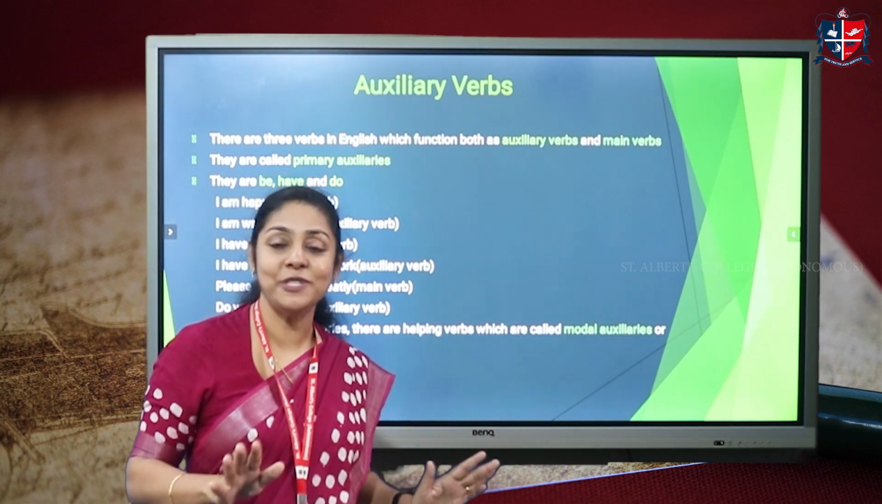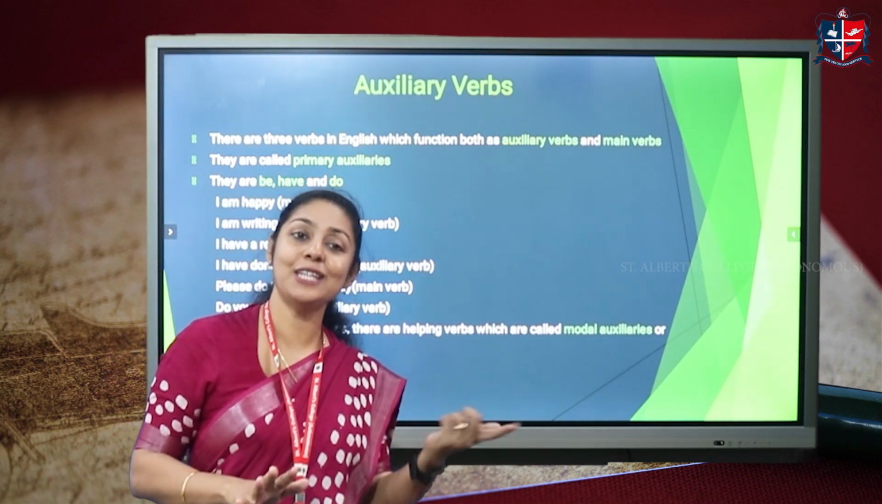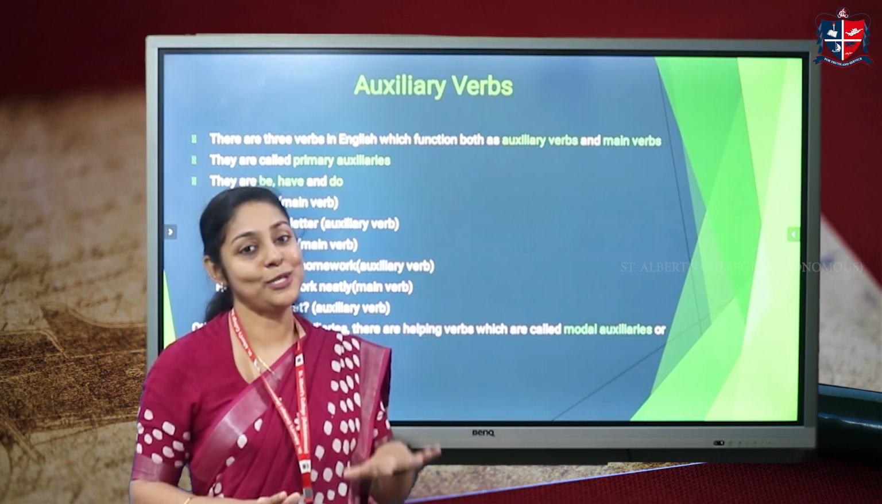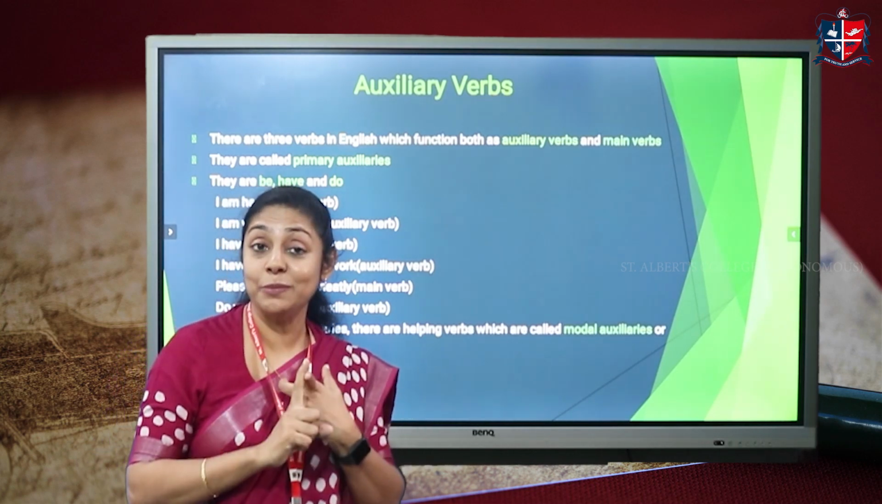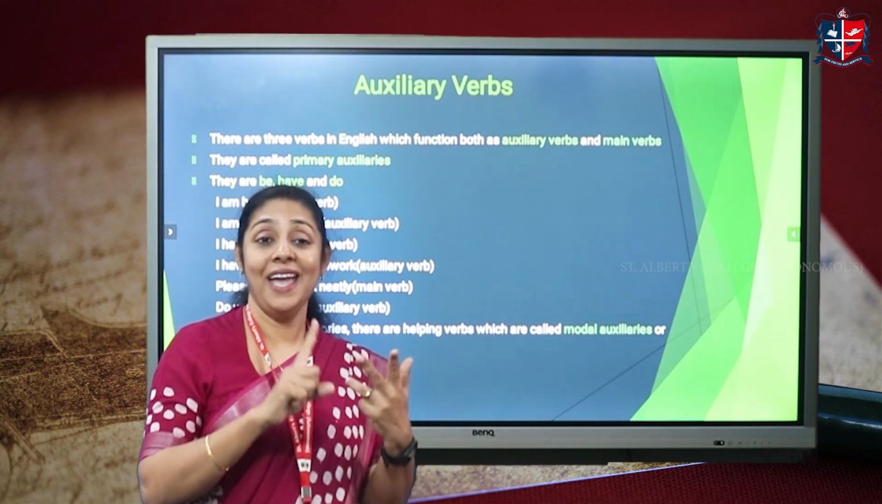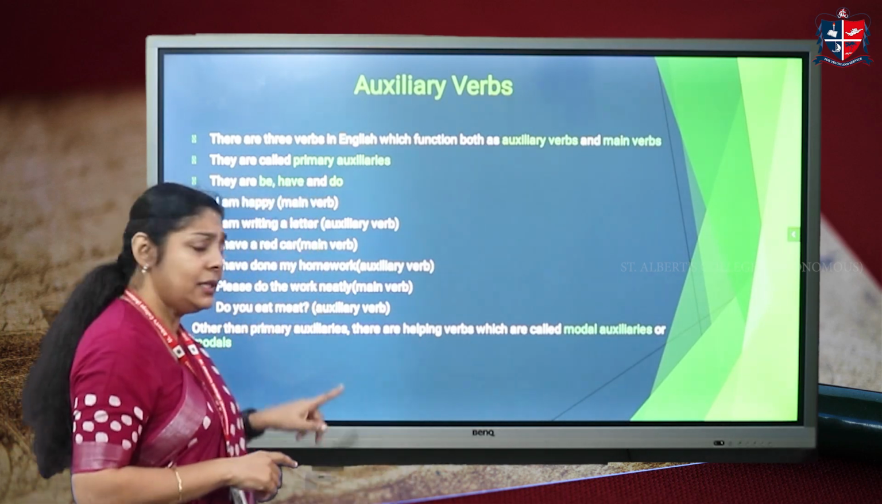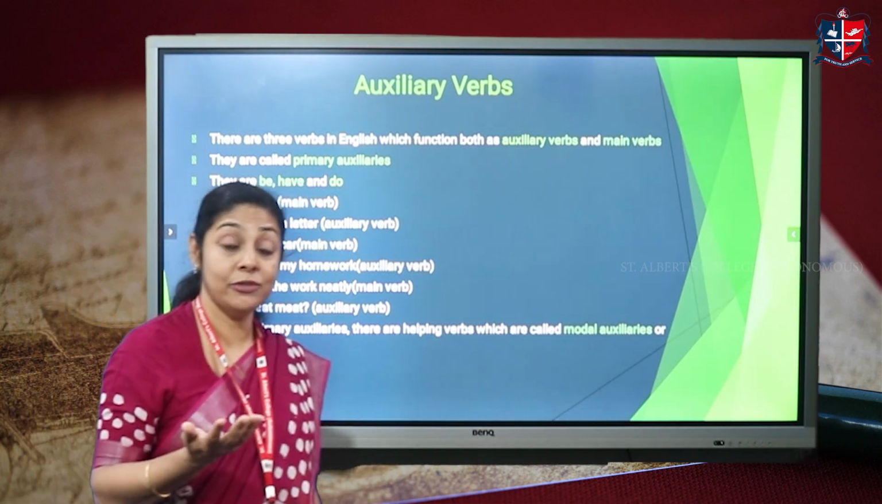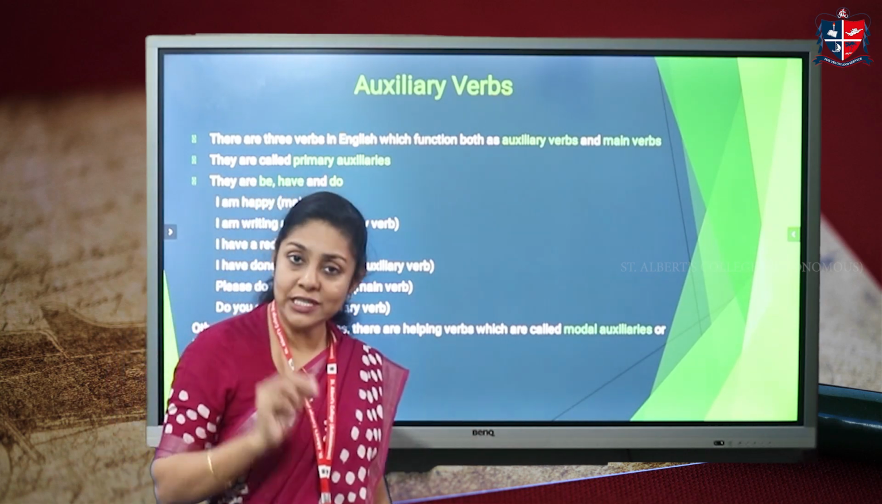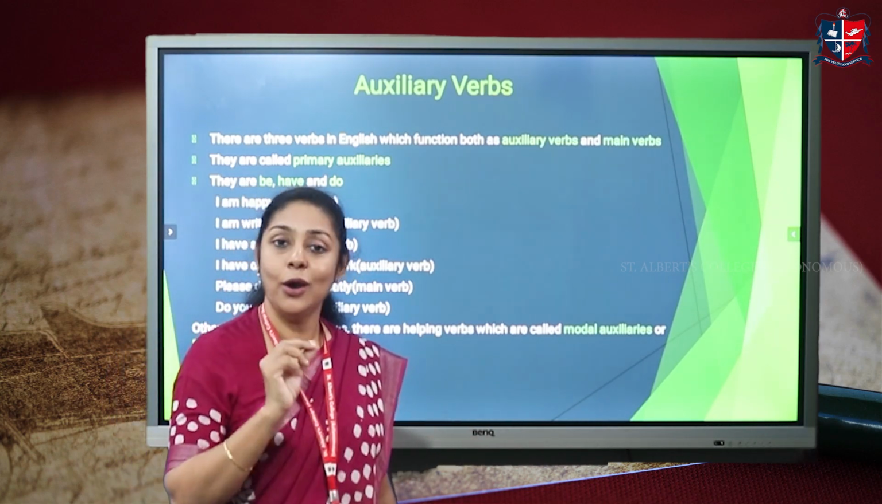There are no other verbs in English which can act both as main verbs and also as helping verbs. There are only three verbs. Always remember three primary auxiliaries in English: be, have, do. Other than primary auxiliaries, we also have other helping verbs which are called modals or modal auxiliaries.